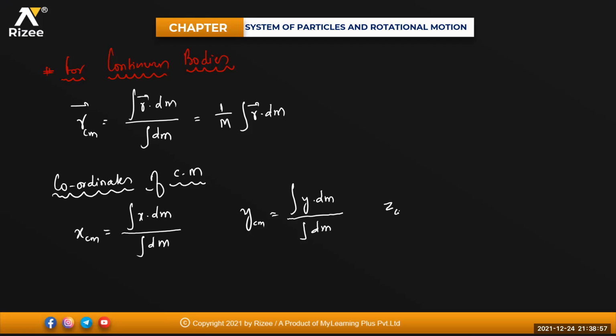The same way ZCM equals integral of Z into dm divided by integral of dm. Got it? So for the Y coordinate and Z coordinate, you just use the integration. And I hope you know how to calculate dm, beta.